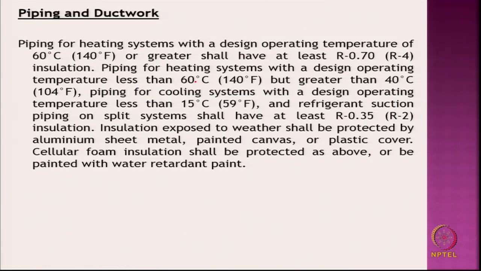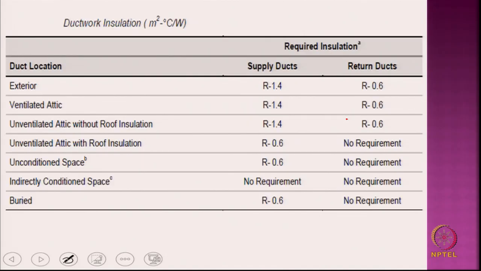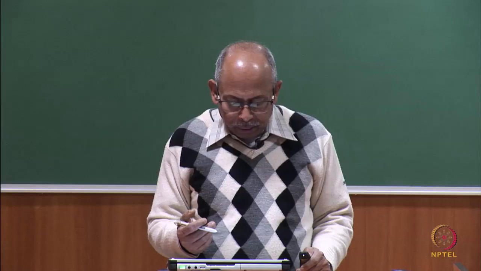Piping insulation is also prescribed, right. For a design operating temperature of 60 degrees centigrade, it should have an R value of 0.7 for insulation, and these guidelines are also given. With a design operating temperature less than 15 and refrigerant suction, etc., these values are prescribed for the system as well. Similarly, for the ducts, I think we will look into this in the next class, and we will look into the other system ones.